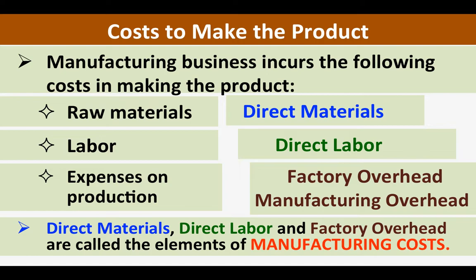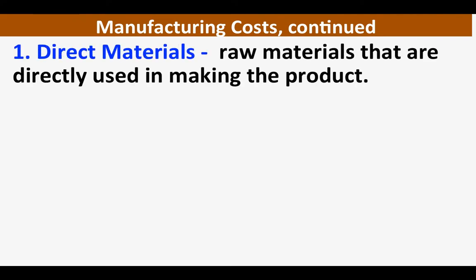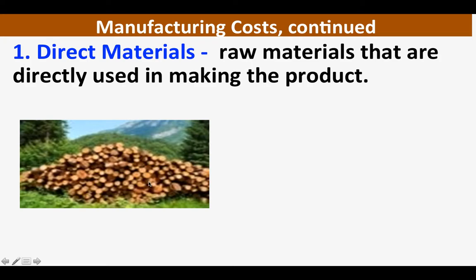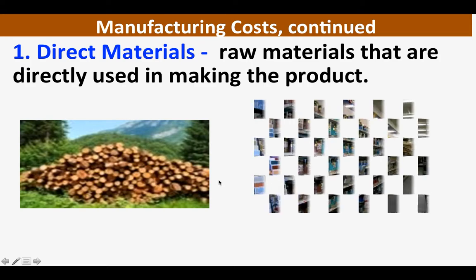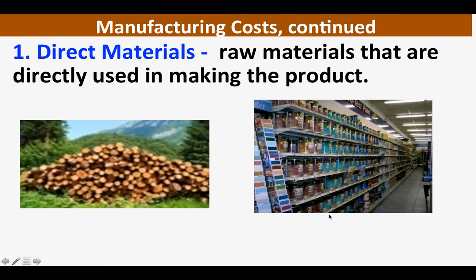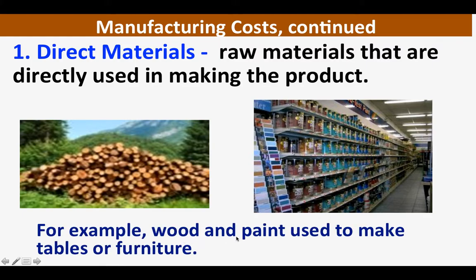Okay, let us discuss each one. Let us first discuss direct materials. Direct materials, these are raw materials that are directly used in making the product. Directly na ginagamit mo, okay? Example, lumber, yung mga wood, and paint. And wood and paint used to make tables or furniture. Ginagamit ang wood tsaka ang paint, okay?